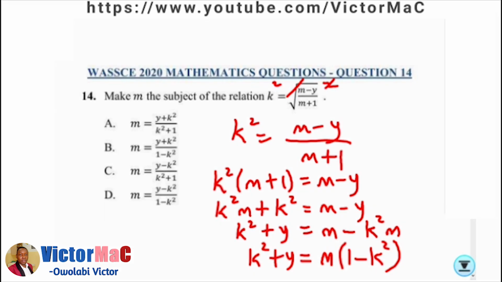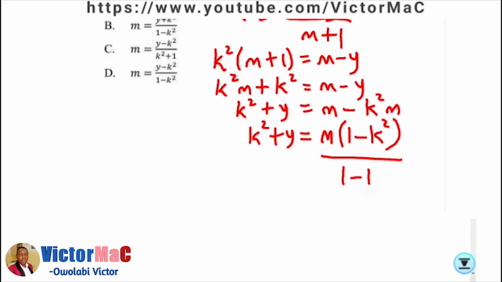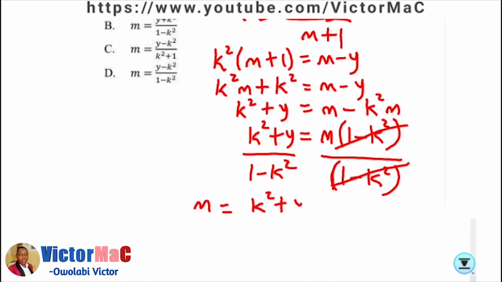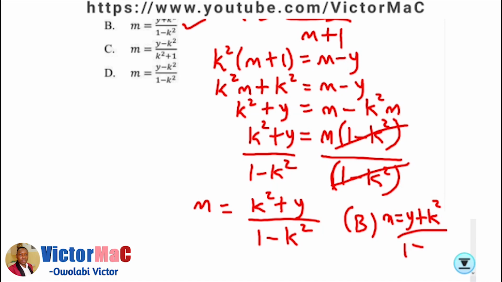Alright. We'll divide both sides by 1 minus k squared. So this cancels out this, and m is equal to (k squared plus y) over (1 minus k squared). And that is option B. We can also write it as m equals (y plus k squared) over (1 minus k squared).